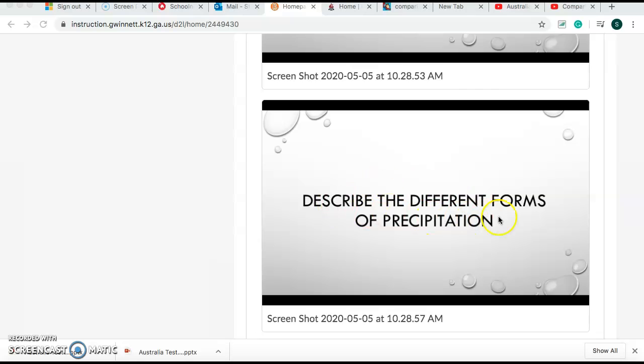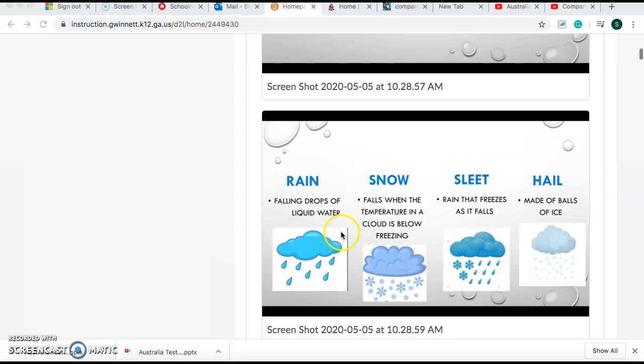So, describe the different forms of precipitation. Well, we know we have rain, which is falling drops of liquid water. We know snow, which falls when the temperature is below freezing, and sleet, rain that freezes as it falls, and hail, it's made of balls of ice.